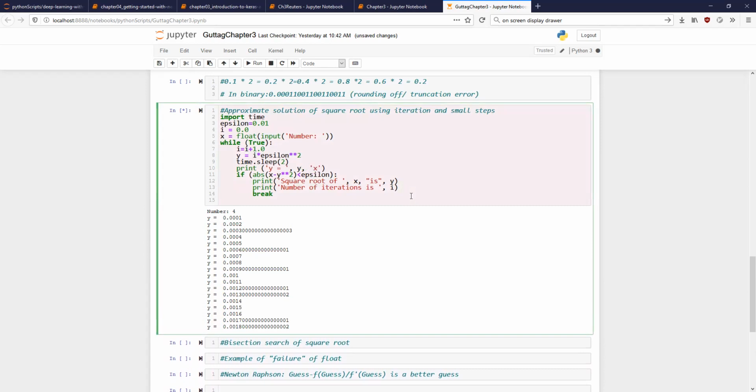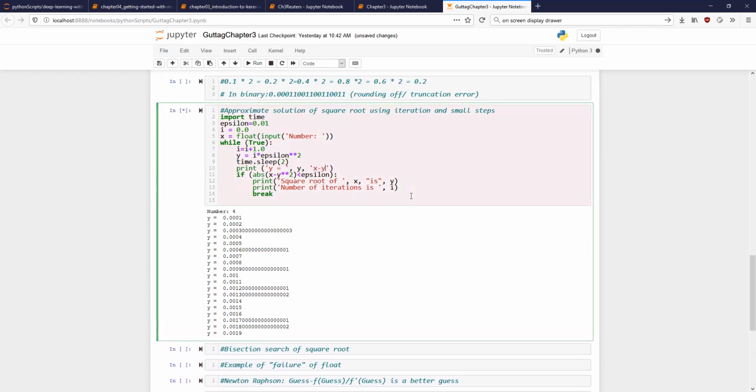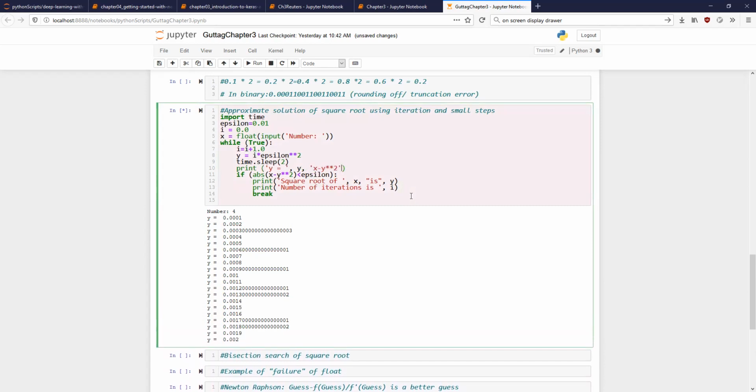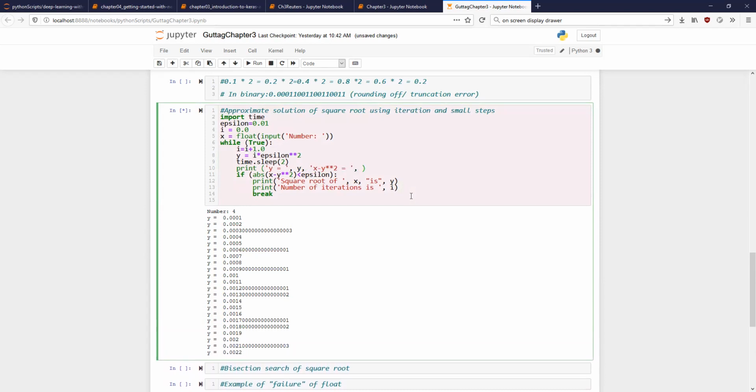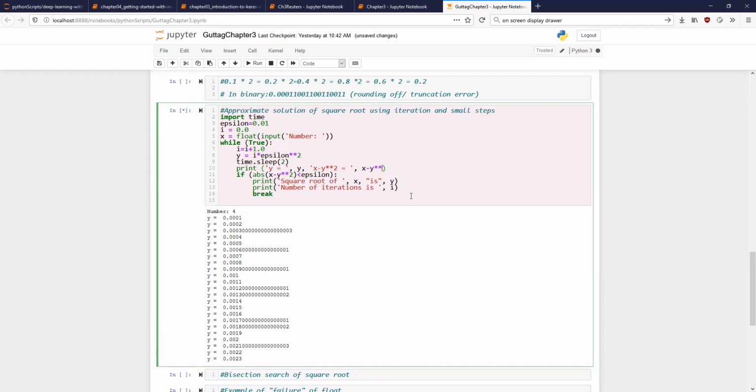So x minus y to the power 2 is equal to x minus y.